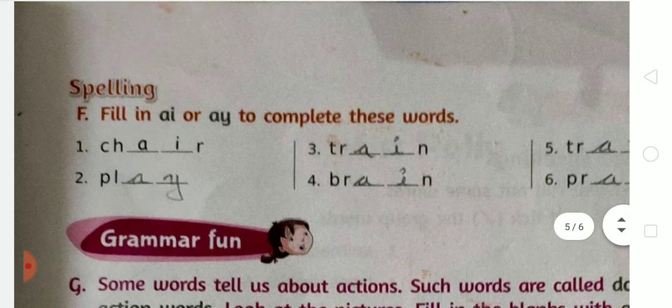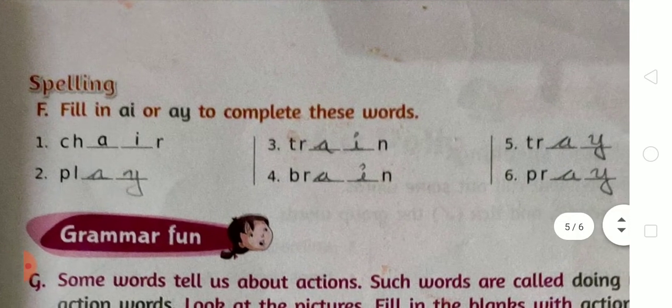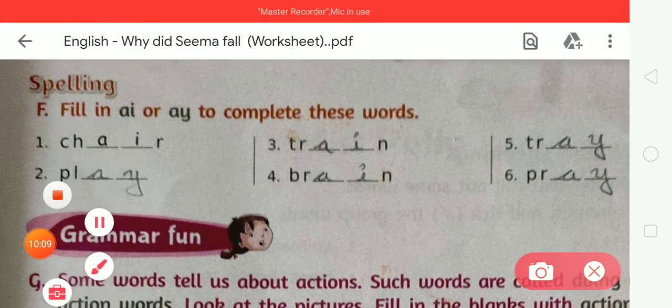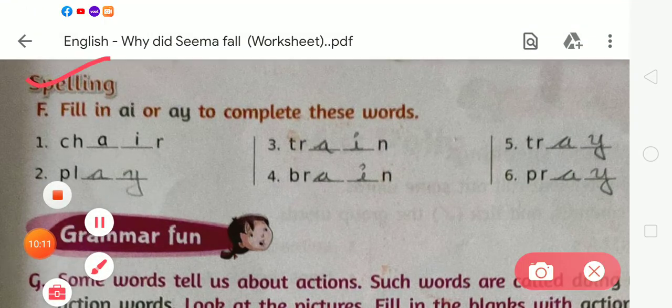After completing exercise E, come to the next exercise F. In exercise F, you can see there is a spelling task. We have to fill in the spelling in the given blanks. Fill in AI or AY to complete these words. Student, we have to use only AI or AY to complete the given words. So let's start doing this exercise.